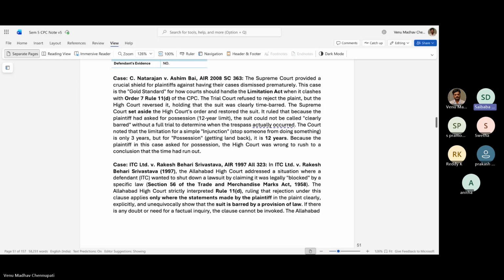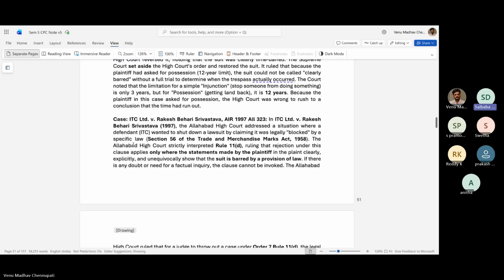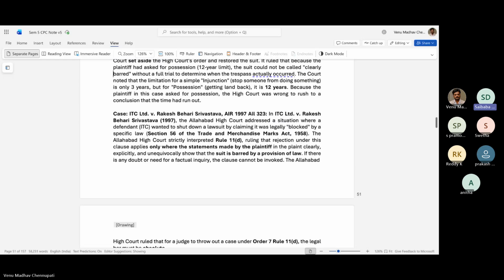Next case is ITC Limited versus Rakesh Behari Srivastava. Here in this case, the ITC is the defendant. It wanted to dismiss the case, saying that the case is legally blocked by a specific law, that is Section 56 of the Trade and Merchandise Marks Act 1958.